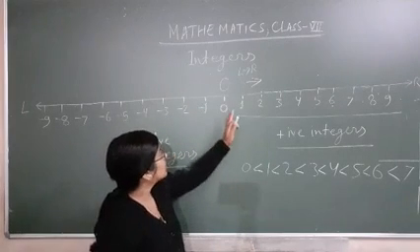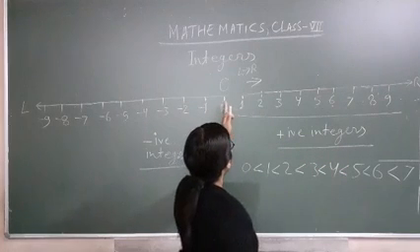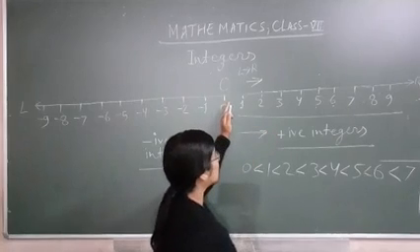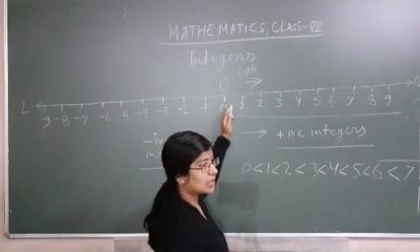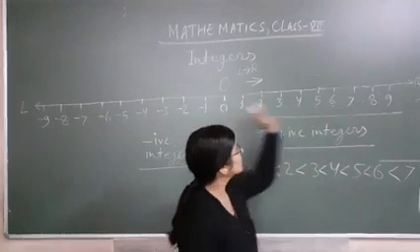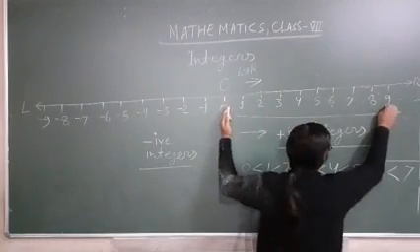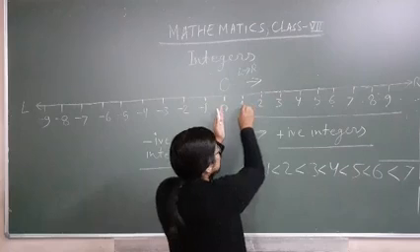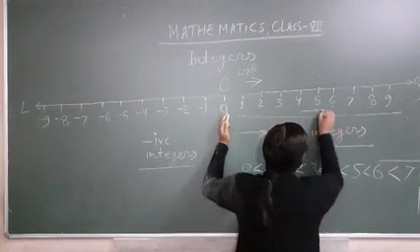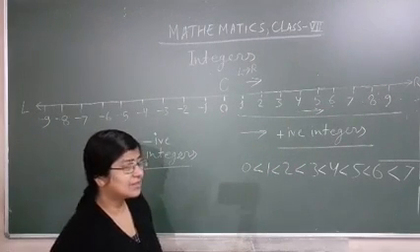Okay. So on the number line, you will go left to right. From 0, when you are going toward the right side, numbers will be in increasing order or ascending order. Ascending order means smaller to greater. So you can see 1 will be smaller than 9, 0 will be smaller than 1, 2 will be greater than 0. Numbers are in increasing order. Okay, that's for the right side.